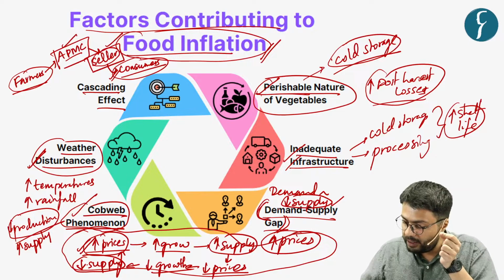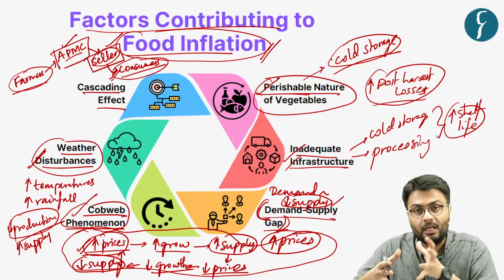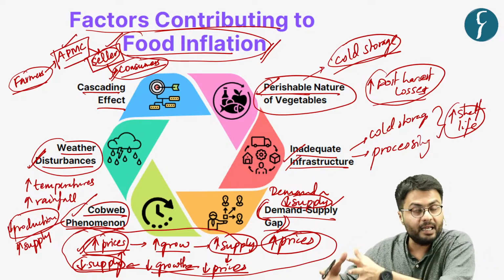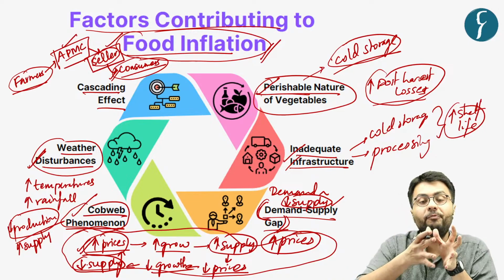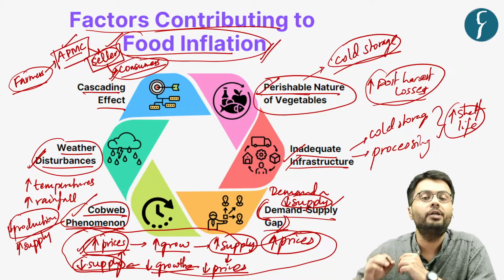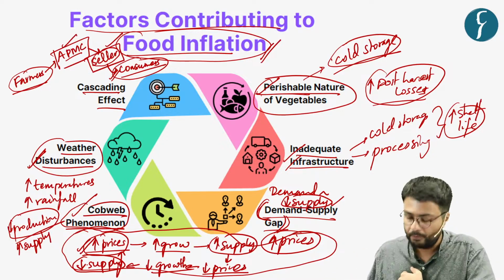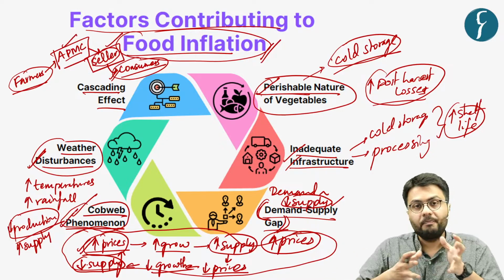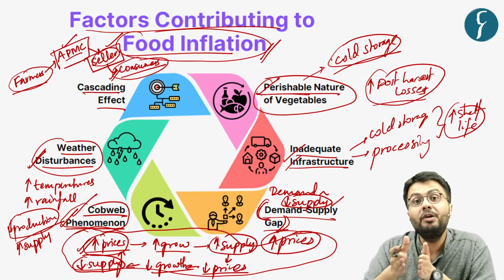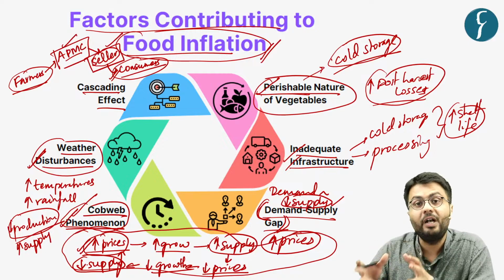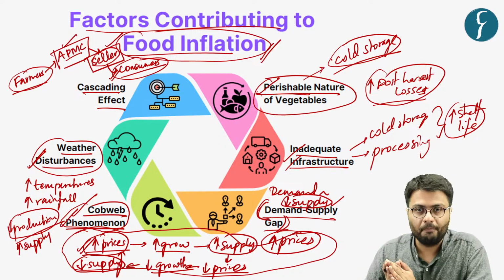So, whenever there is a supply gap in an economy, the farmers try to increase supply, but it takes certain time for the food products to eventually reach the end consumers like you and me. And because of this, a supply gap is created in an economy which is difficult to fill in a shorter amount of time.